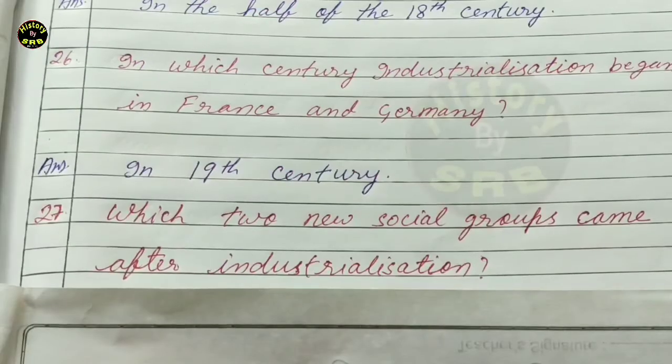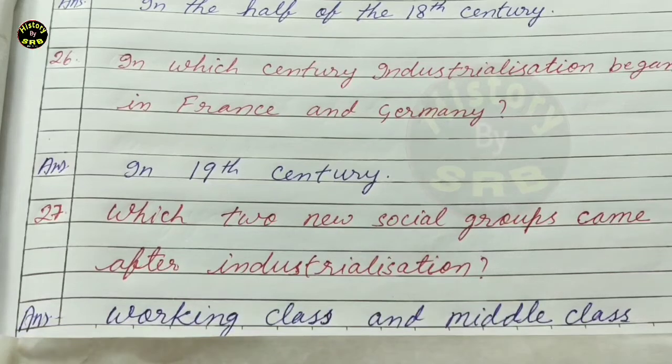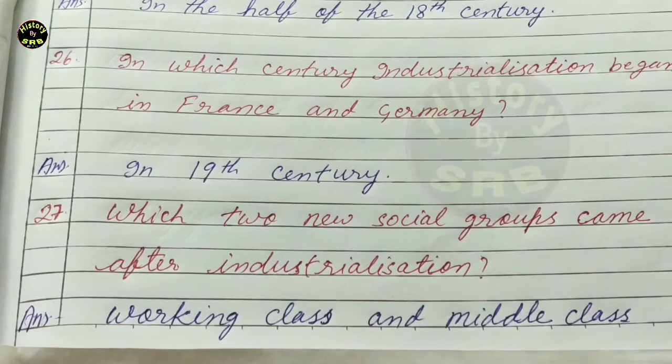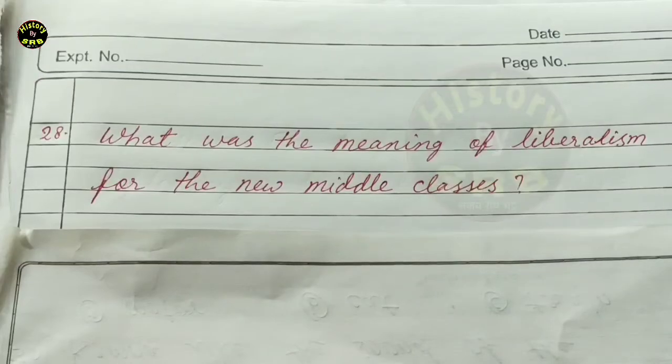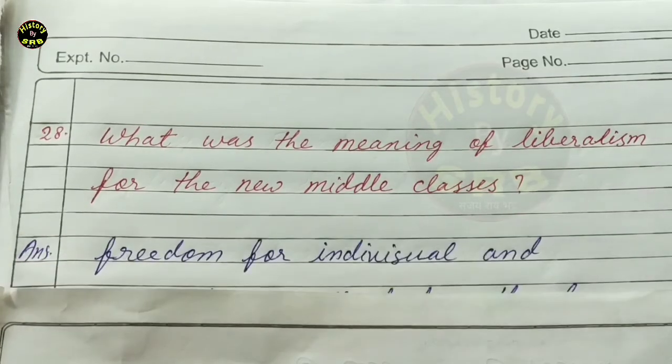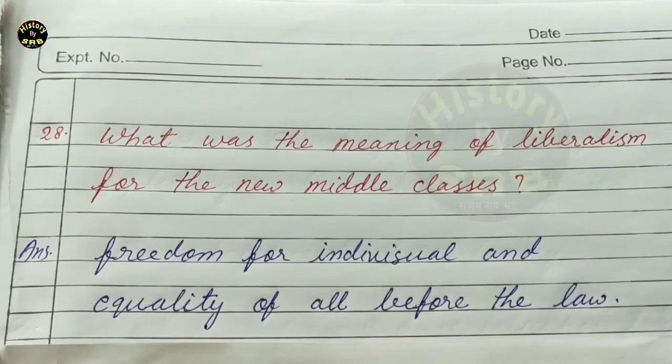Next question, question number 27. Which two new social groups came after industrialization? Now correct answer is working class and middle class. Now next question, question number 28. What was the meaning of liberalism for the new middle classes? And now correct answer is freedom for individual and equality of all before the law.